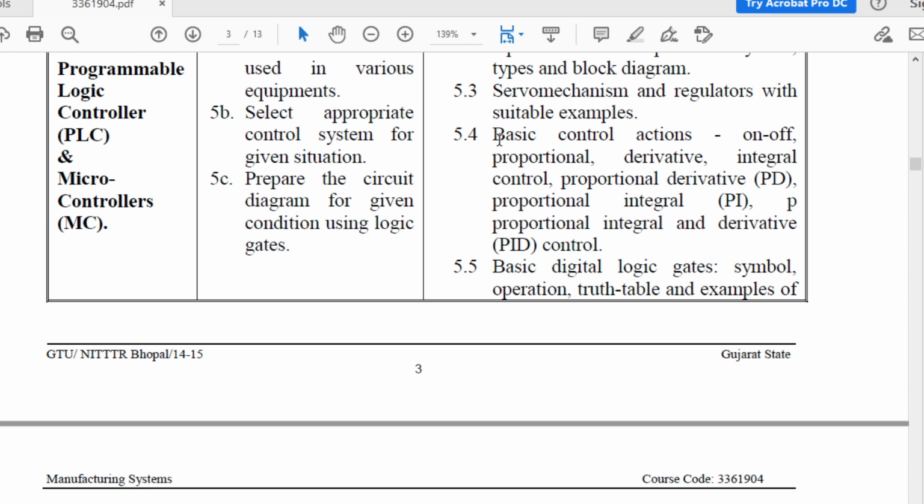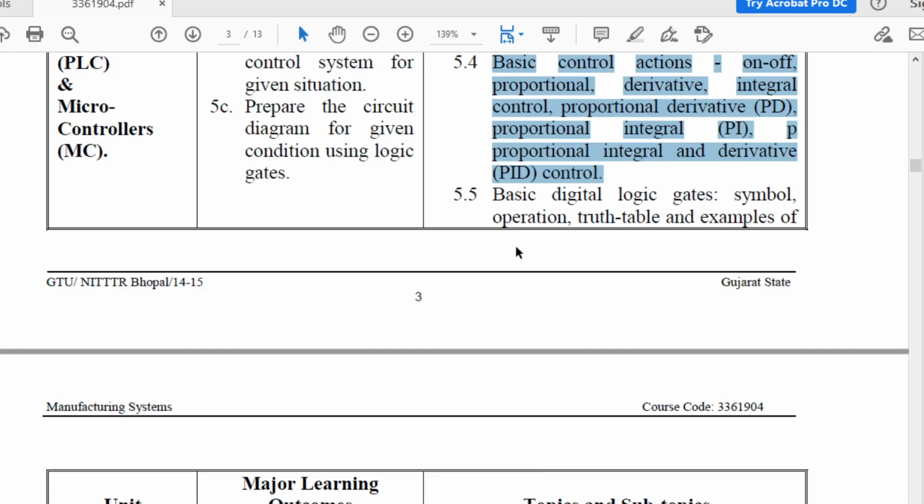Next topic is basic control action, in which what you are going to study? On-off, proportional, derivative, integral control, proportional derivative, PD, proportional integral, PI, and proportional integral and derivative, PID control. So all these topics you are going to study.